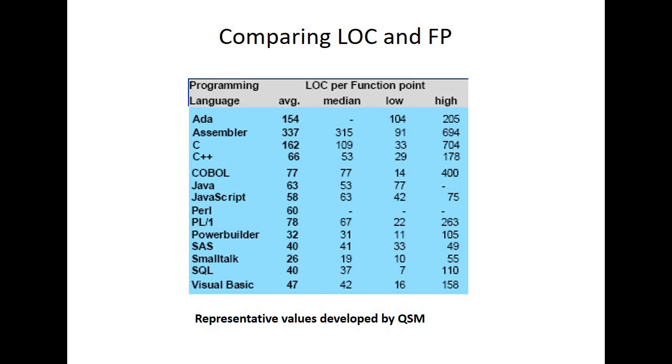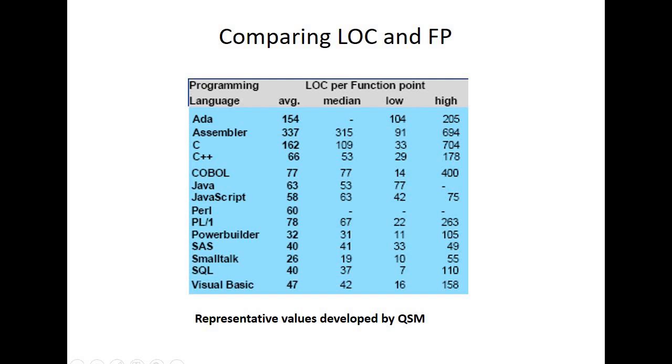So this is a comparative chart for comparing LOCs and function points. On this side we have different programming languages. On this side we have LOCs per function point in the case of average, median, low and high situations.